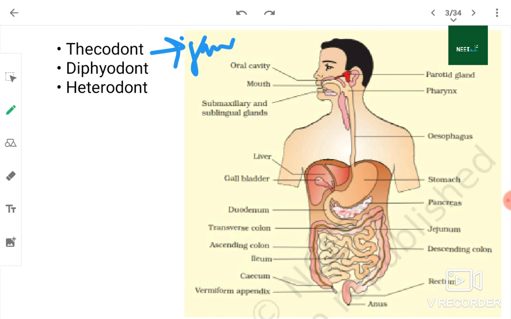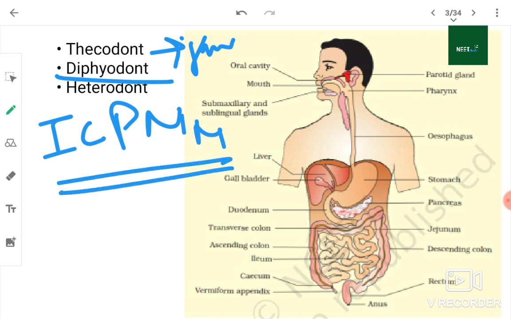Now, the diphyodont type of dentition: the teeth which appear two times in life. We have milk teeth, which are replaced by permanent teeth. That is why we show diphyodont type of dentition. And heterodont dentition, because we have different types of teeth: incisors, canines, premolars, and molars.